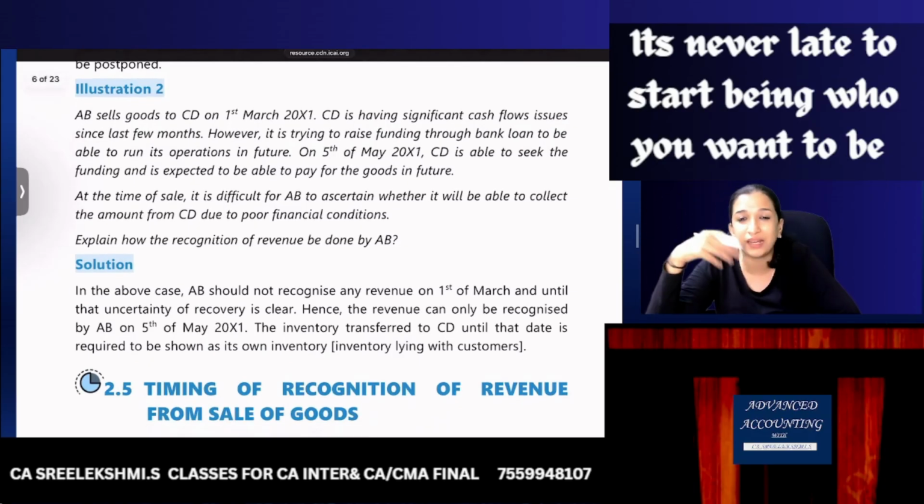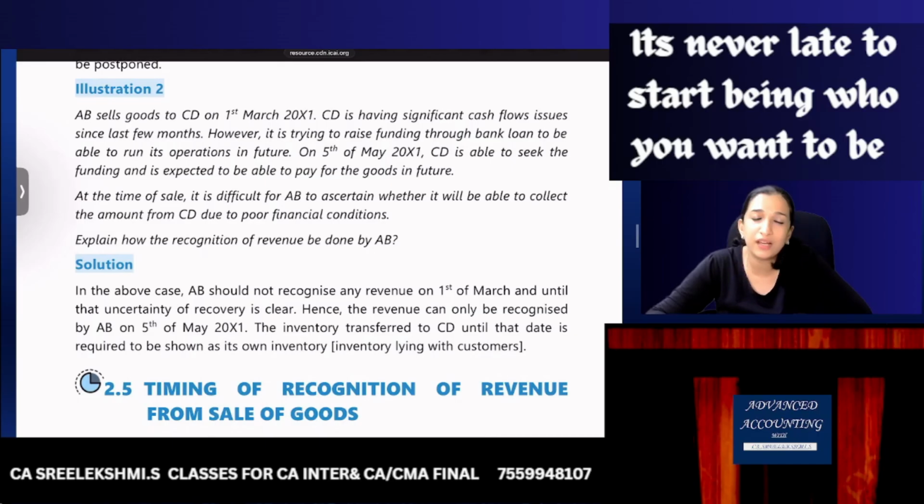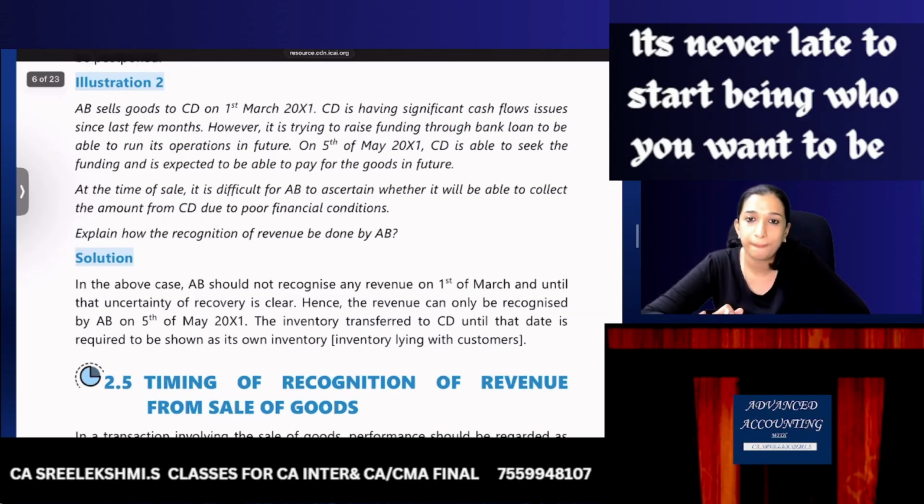AB should not recognize revenue. Here, what should be the answer? AB should not recognize the revenue as there is significant uncertainty in collection. Once that uncertainty is over, now you can recognize. That is 5th May. If you feel that they will give the payment, then you can recognize revenue. Until that date, revenue should not be recognized. Okay.